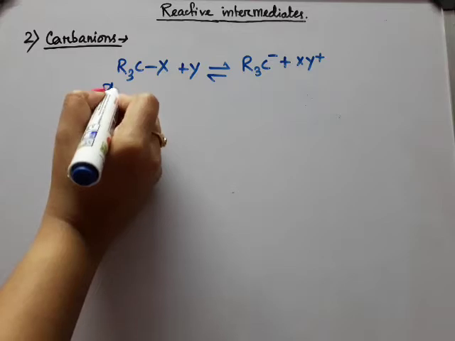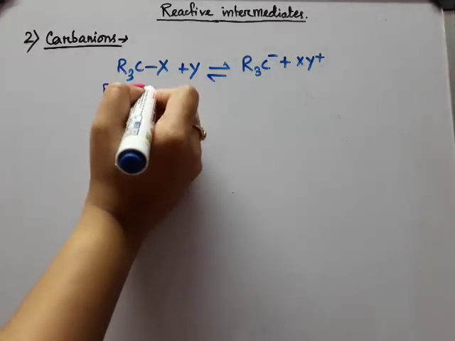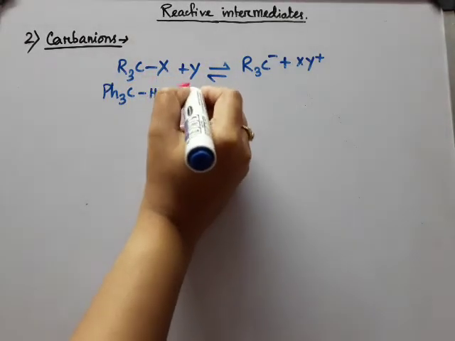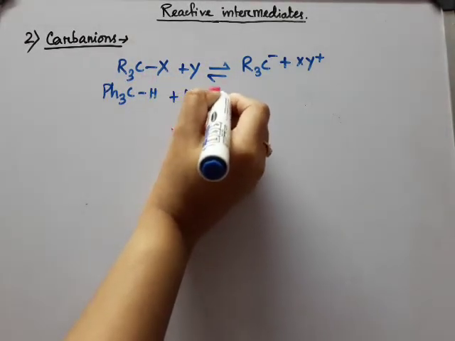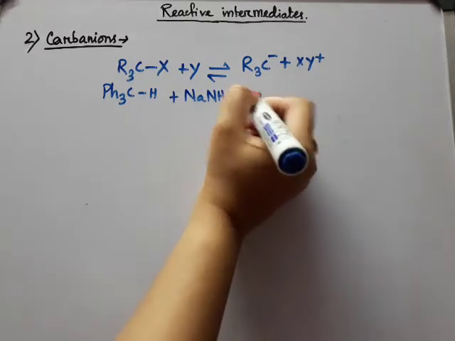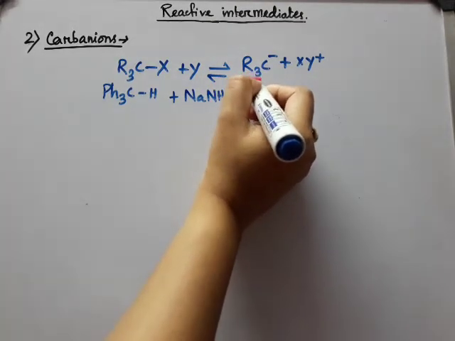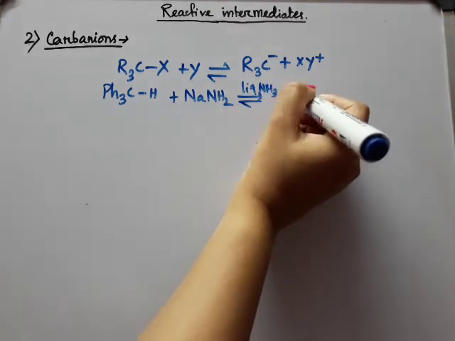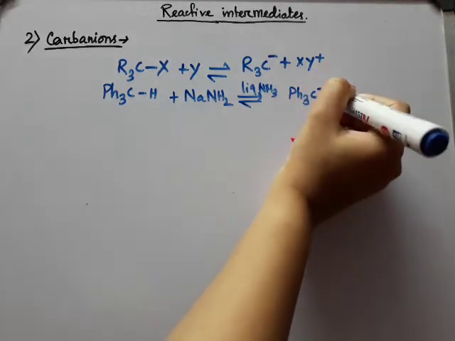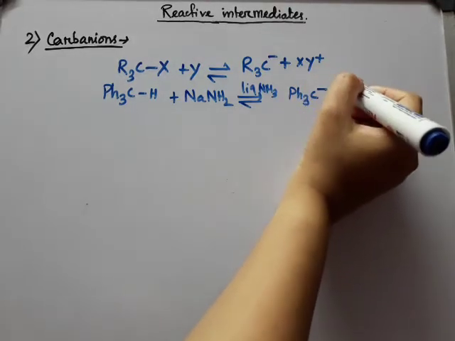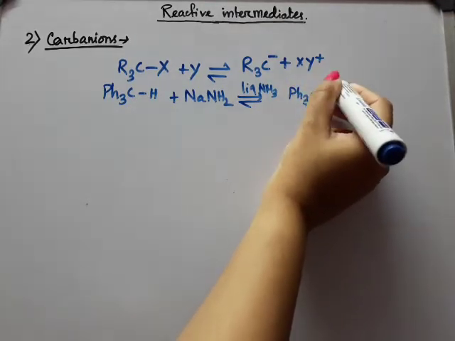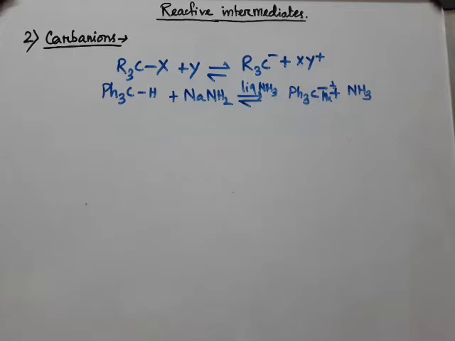Suppose we are taking this one in presence of sodamide. This is a base, we know that. So we are taking it in liquid ammonia. And this is as salt, okay, Na plus. So in this way carbanions are formed.